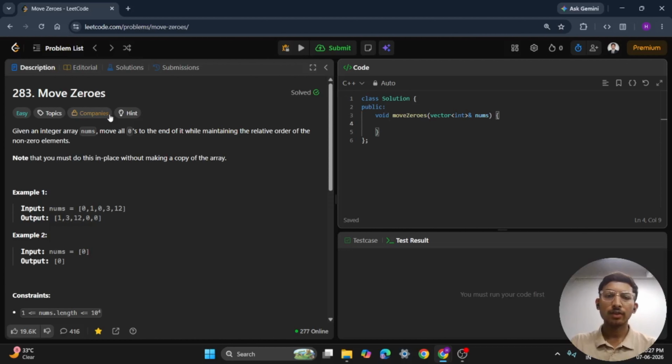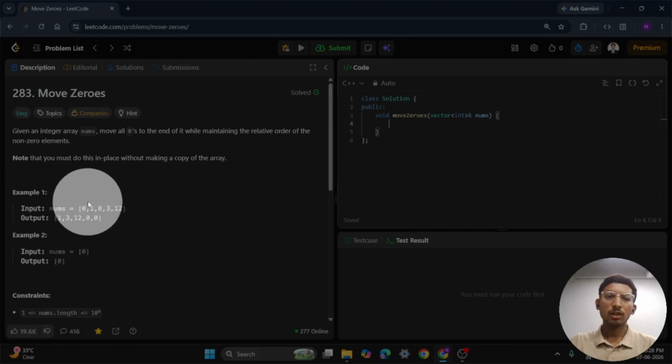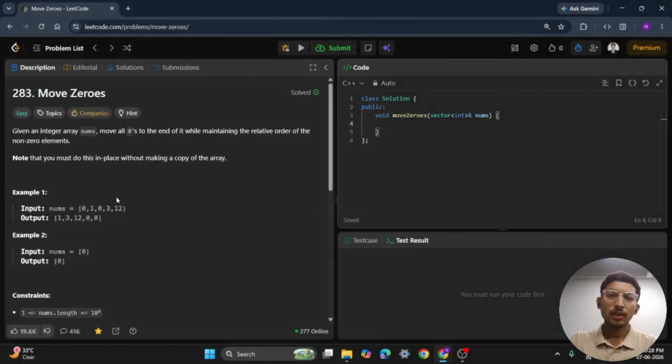Our task is to move all zeros to the end of the array. At the same time, we must maintain the relative order of non-zero elements. For example, take the array 0, 1, 0, 3, 12. After moving all zeros to the end, it becomes 1, 3, 12, 0, 0. Notice that 1 comes before 3 and 3 comes before 12. The order of non-zero elements remains the same.